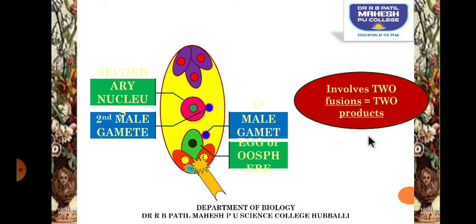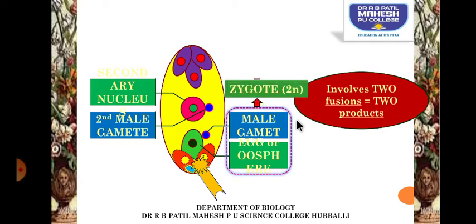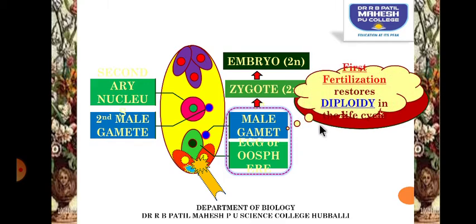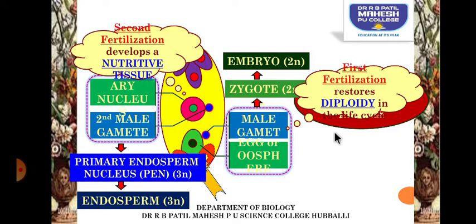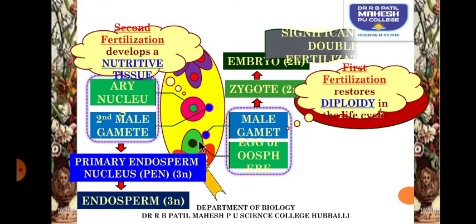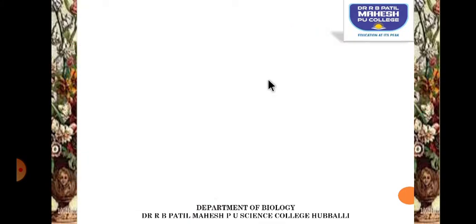It involves two fusions and thus two products are produced. One is a zygote, which will develop into an embryo, and the second one is the primary endosperm nucleus, and that is going to develop into endosperm, and endosperm is going to nourish the developing embryo. So this is the significance of the fertilization.